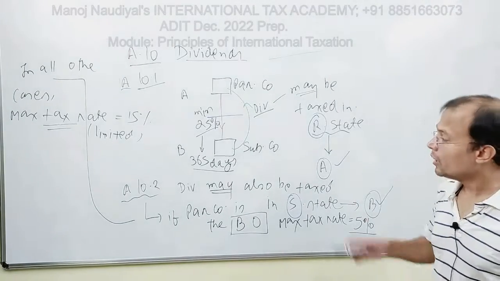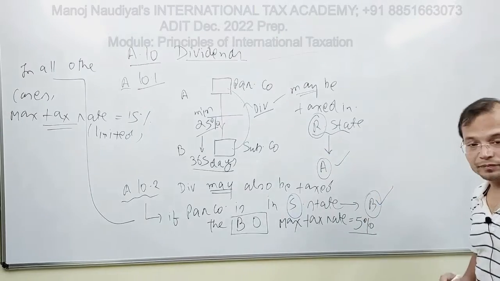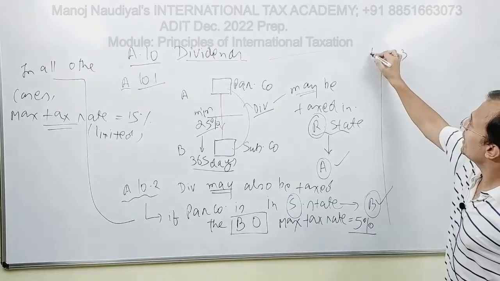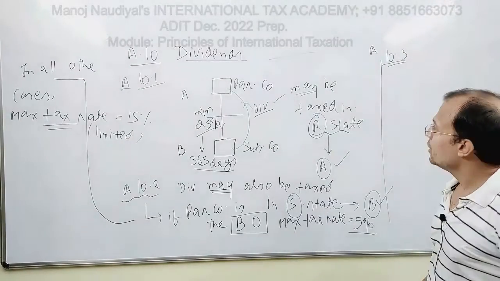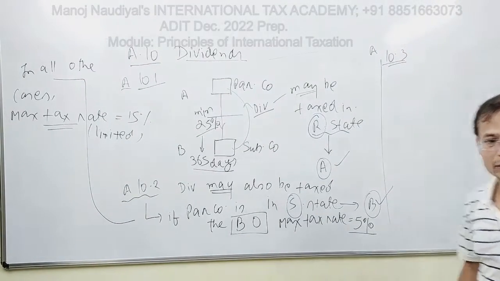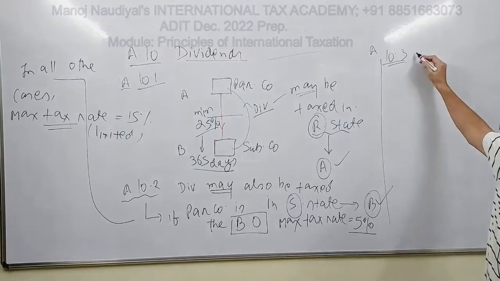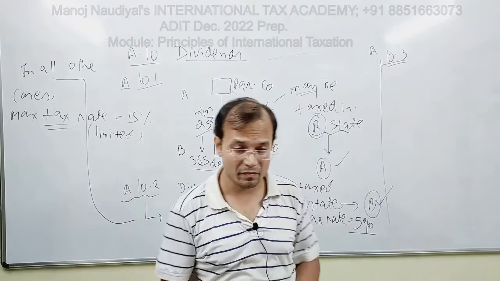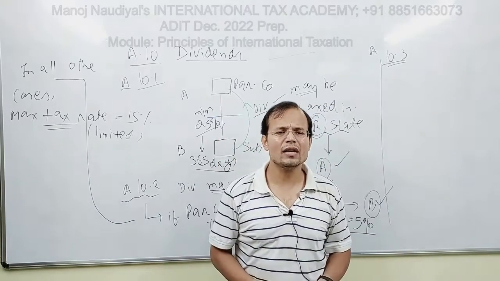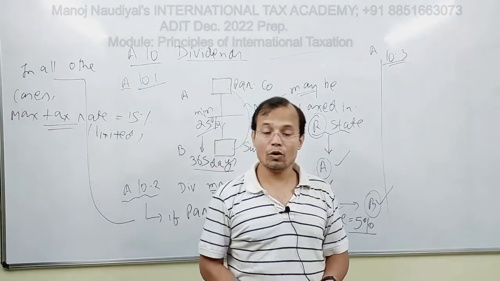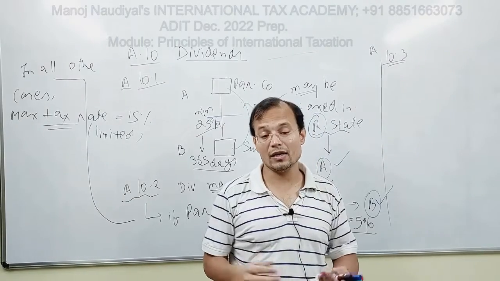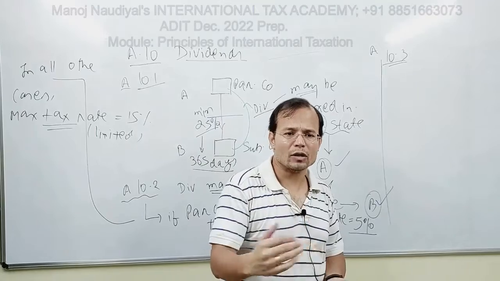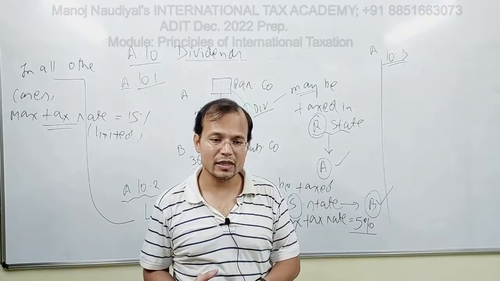Okay. Fine. So this is 10.1, 10.2. Then we move on to 10.3. 10.3 actually gives you a sort of definition of the word dividend. And you know what? OECD very specifically mentions in the commentaries that so many countries, and it's talking about the member countries of OECD,